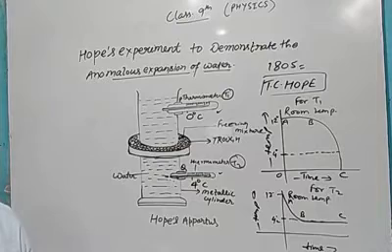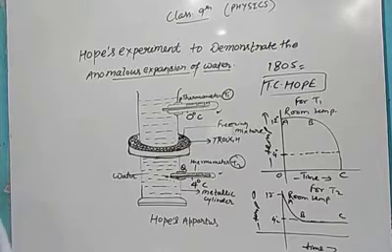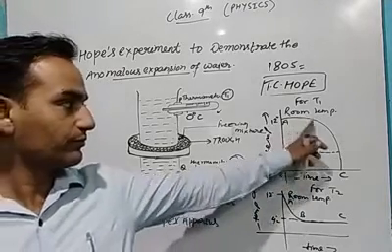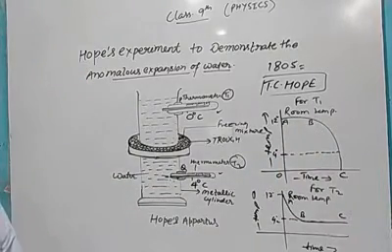The reading of the upper thermometer T1 does not change because the temperature, and therefore the density, of the water in the upper part does not change. This continues till the temperature of the entire water below the central portion reaches 4 degree centigrade. This is shown by the part AB in the graph, in both the graphs.